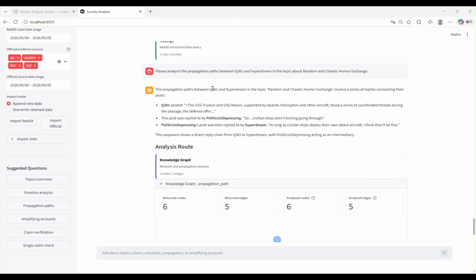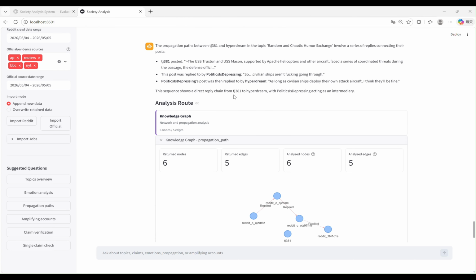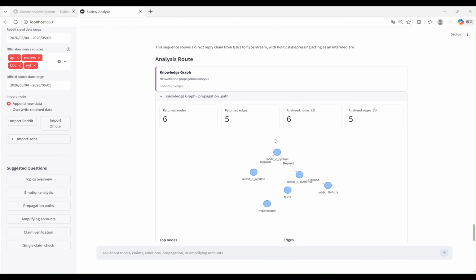Finally, we can also test the propagation path or relationship between any two users. Once we enter the users' names into the prompt, we can see what they post on the internet and what the propagation path is between these related users.